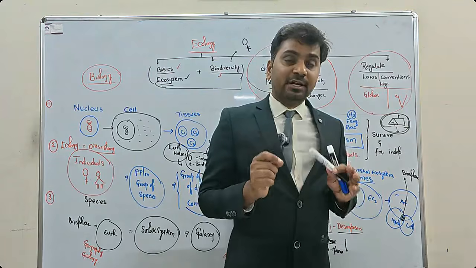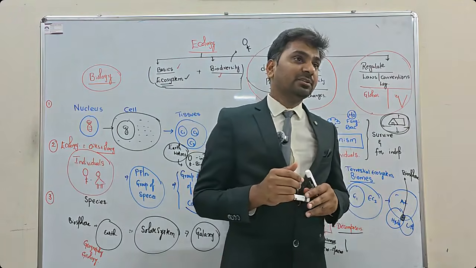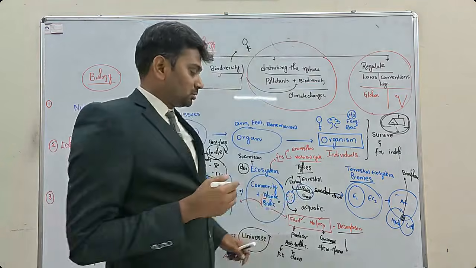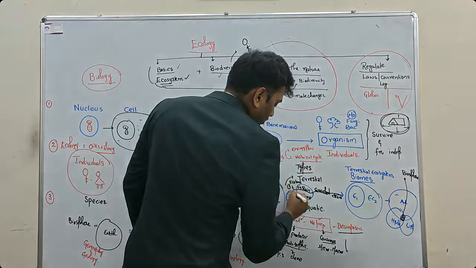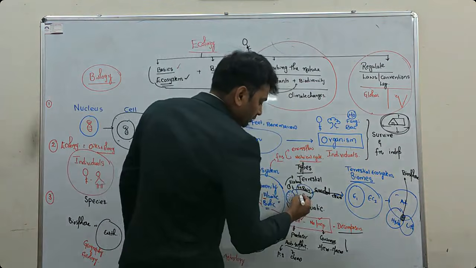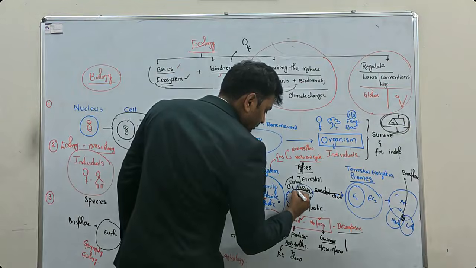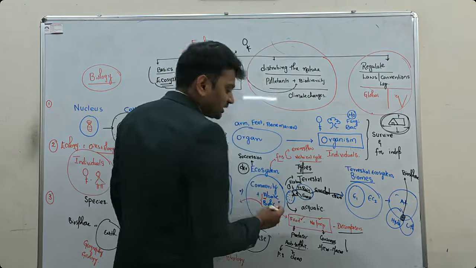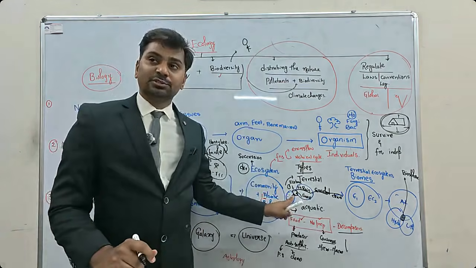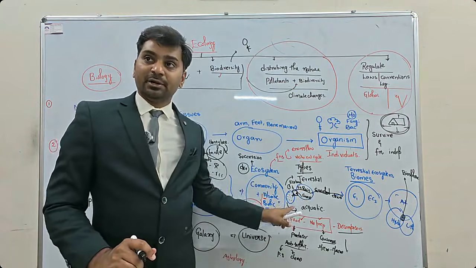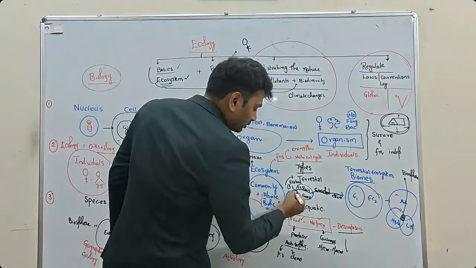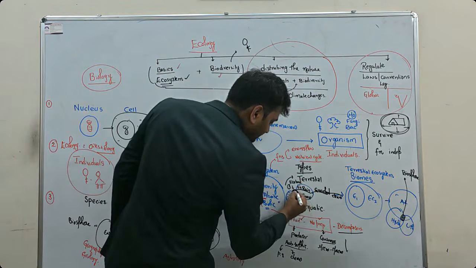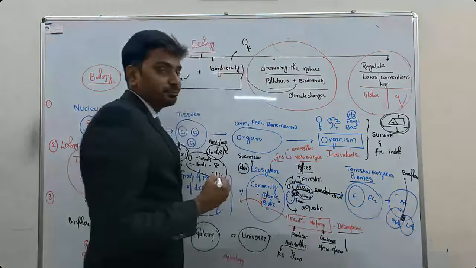Now, what is the speciality of ecotone? Here we find the species changing from one area to another. So as we move from this ecosystem to this ecosystem, species change will happen. So this is called transition zone, where species will start changing slowly.